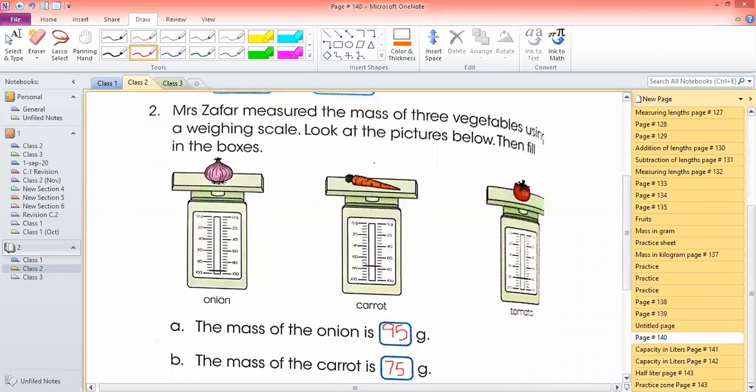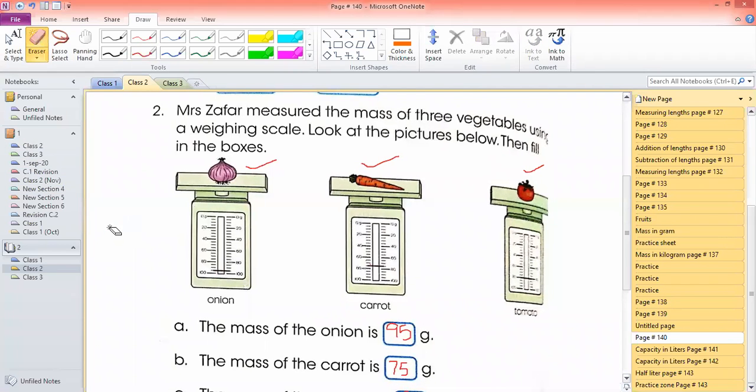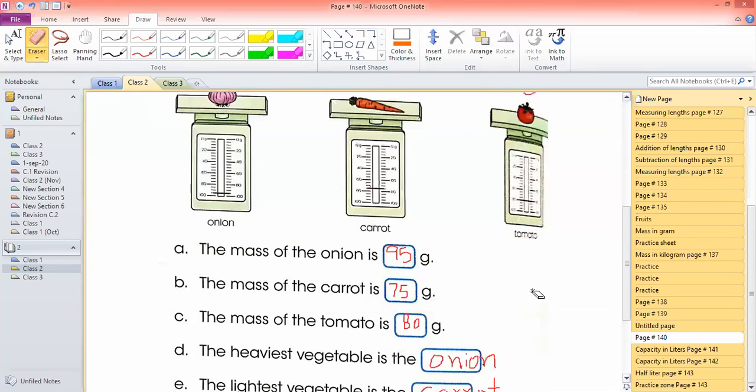Another question we completed was also related to comparing mass. Mrs. Zafar measured the mass of 3 vegetables using a weighing scale. Look at the picture below and then fill in the boxes. She weighed the onion, carrot, and tomato. The weight of this onion is 5 less than 100. That means 100 minus 5 equals 95. So this is 95 gram, and the carrot is 80 minus 5, that is 75 gram, and tomato is 80 gram. This is exactly at 80.